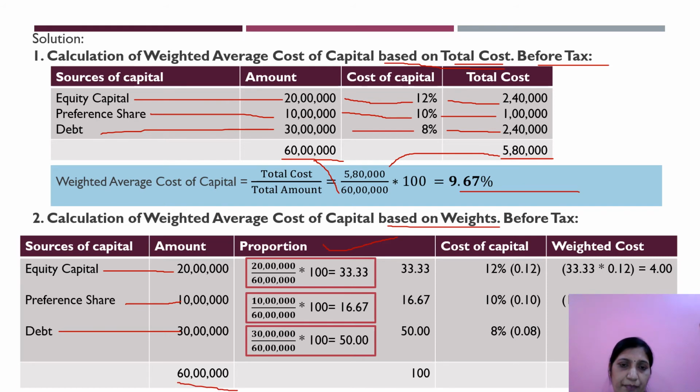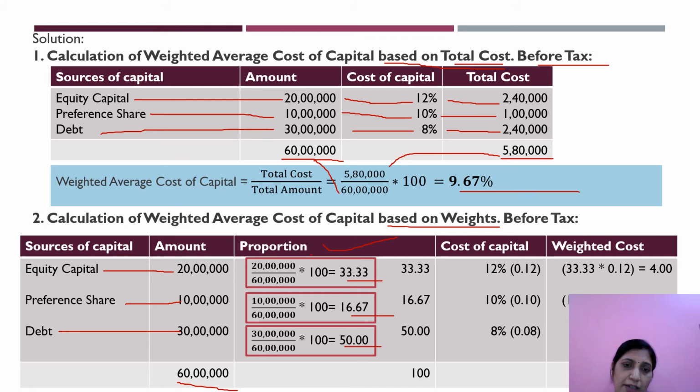Now find the proportion. 20 lakhs divided by 60 lakhs into 100 you will get 33.33. 10 lakhs divided by 60 lakhs you will get 16.67. 30 lakhs divided by 60 lakhs you will get 50.